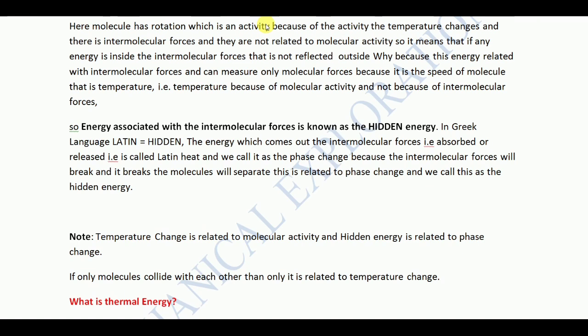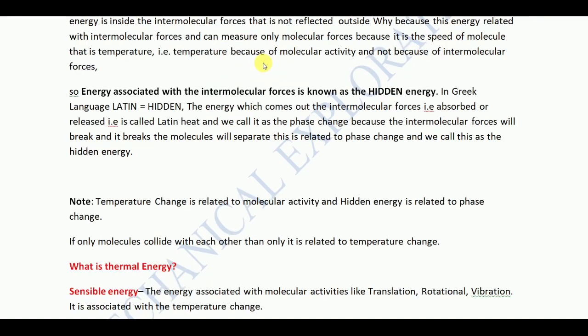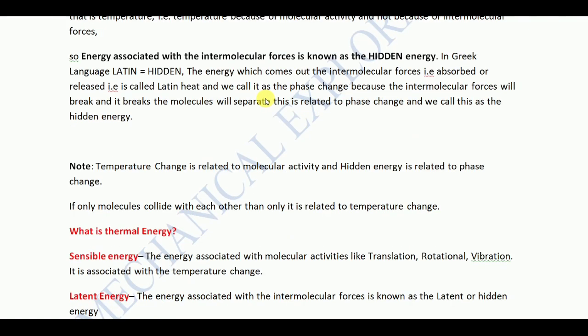The rest of the things are not so important, because we are going to go through a lot of things. In between, we need to know all those things, but whatever is required only we have to take. We should not write everything. And while solving problems, we are going to take every formula and see how to solve the problems. That is a different picture. There we need to take everything. Here just take the note only. If molecules collide with each other, then it is related to temperature change. Collision, vibration will come, temperature will change: more vibration, it is hot; less vibration, it is cold.